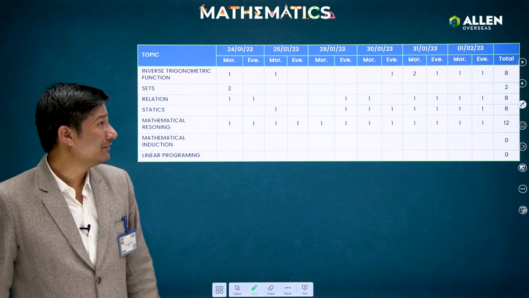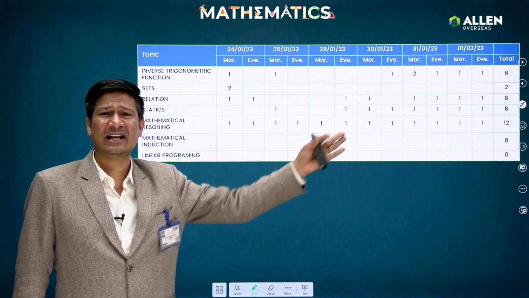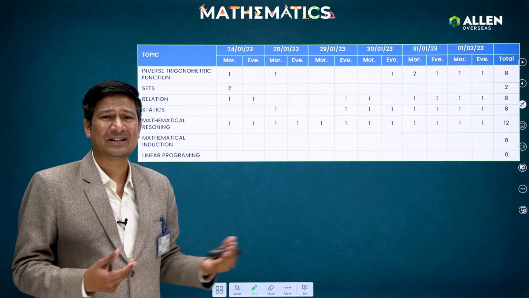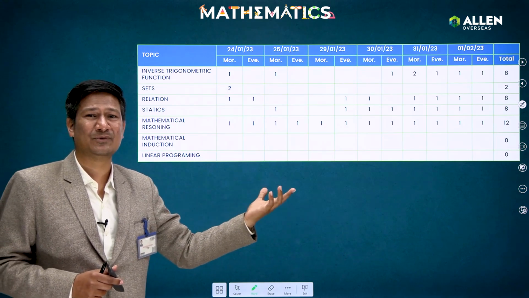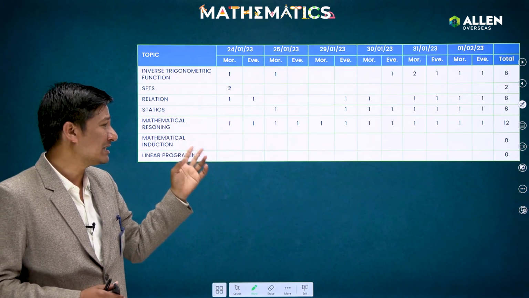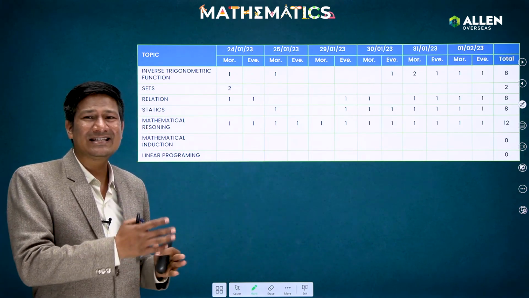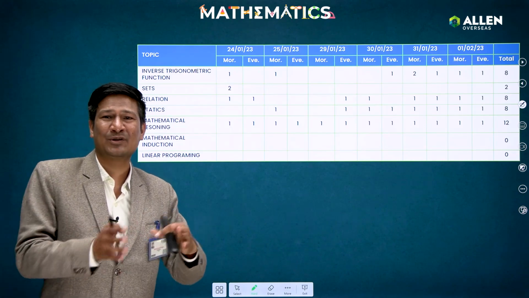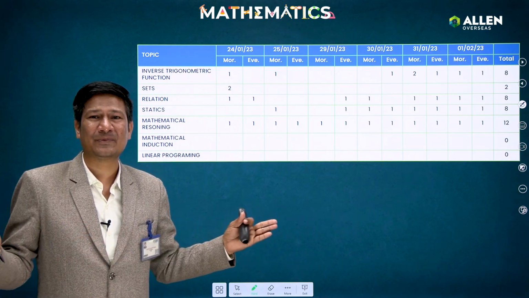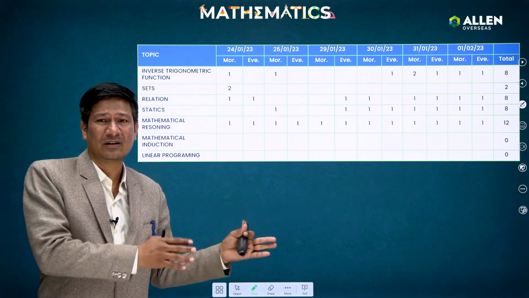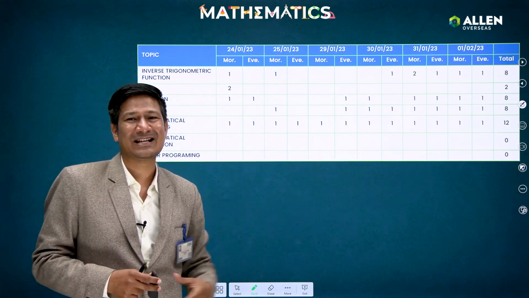After that, if I come to inverse trigonometric functions, yes, in some shifts questions were there. In total 8 questions were there, as used to happen earlier also. After that, if I come to the JEE Main specific topics, again the weightage of those topics was more: sets, relations, statistics and mathematical reasoning. Questions were there from these topics, and if you compare these JEE Main specific topics with the trigonometric portion or the like, their weightage is more. So again I will advise you, don't leave those topics. In less time you can gain more marks from these topics. So please prepare these topics also for the upcoming JEE Main exam.